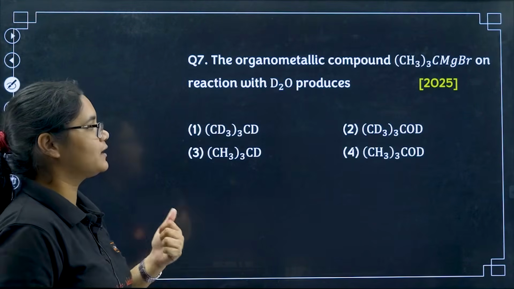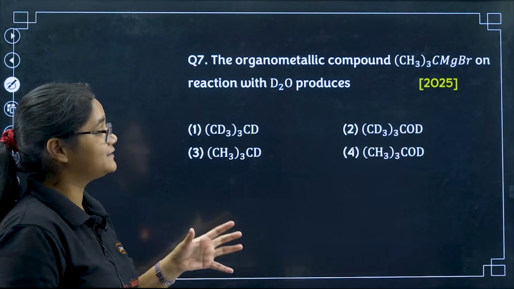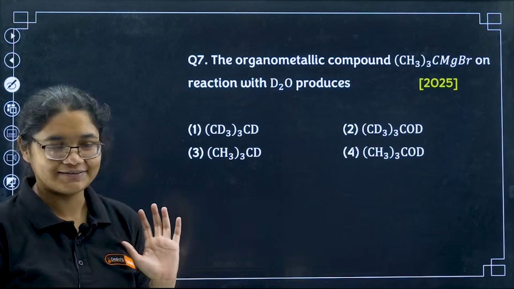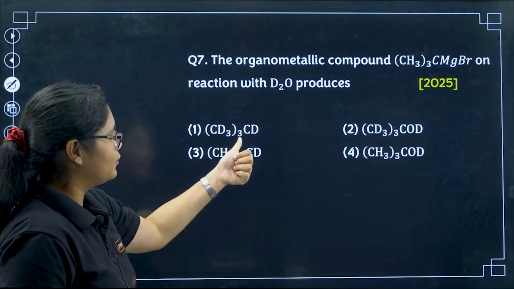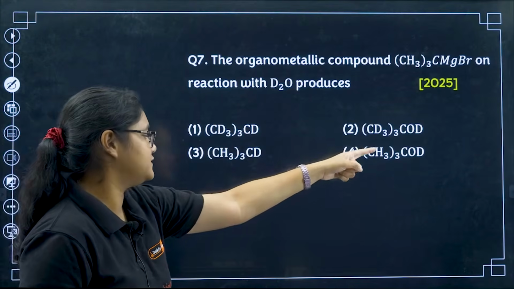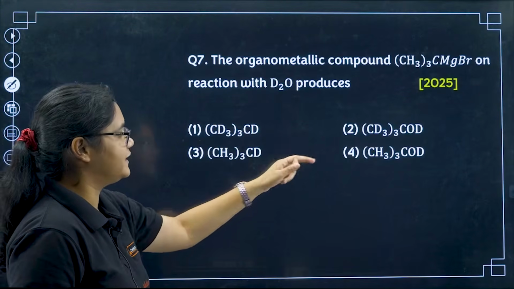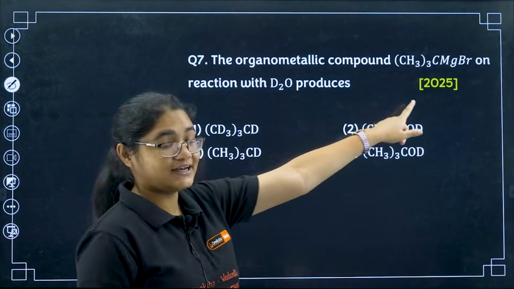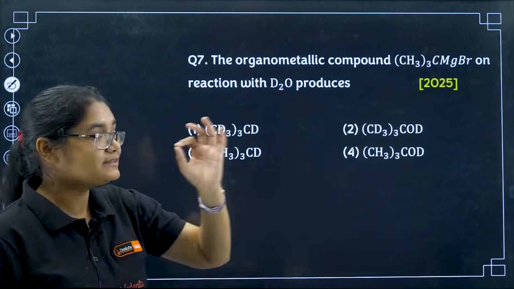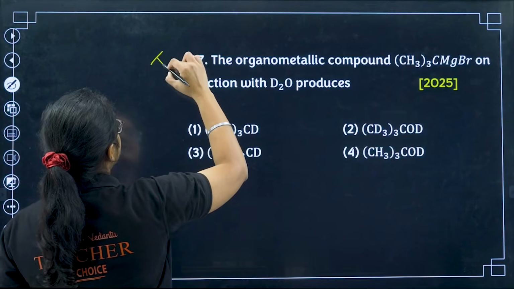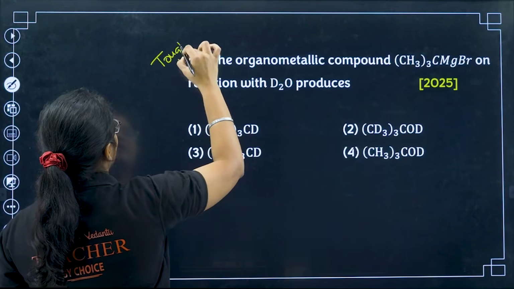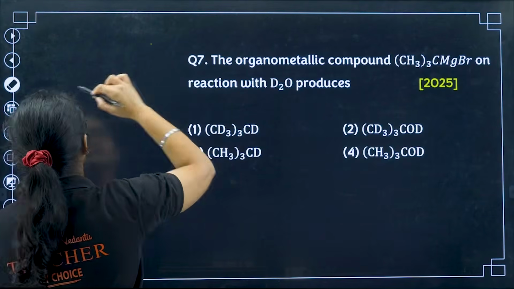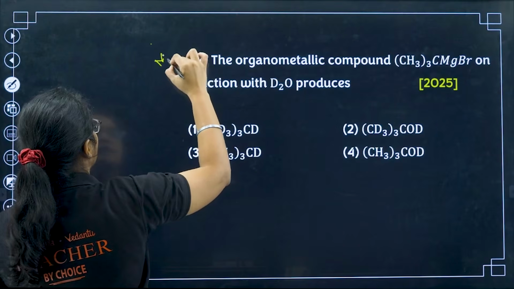The organometallic compound CH3MgBr on reaction with D2O produces CD3CD, CD3COD, CH3CD, CH3COD. Okay, so this is also a recent question of 2025 and this question I will mark it as slightly tough. Okay, not very tough, slightly tough, or let me just give a name here, moderate. Okay, not very easy, not very difficult, but yes, moderate.